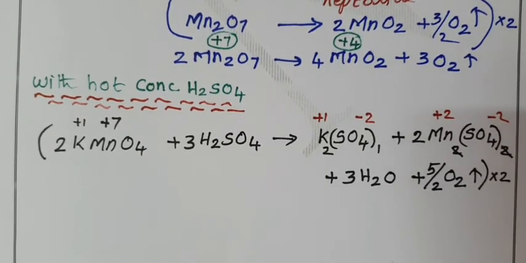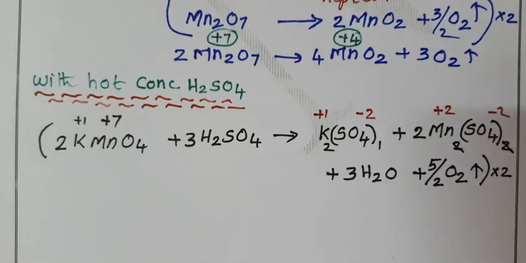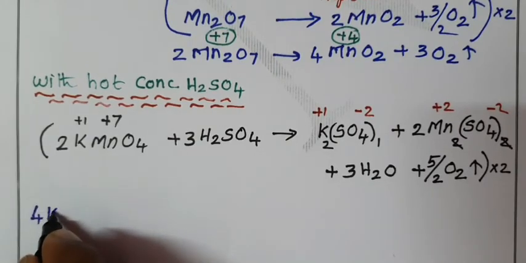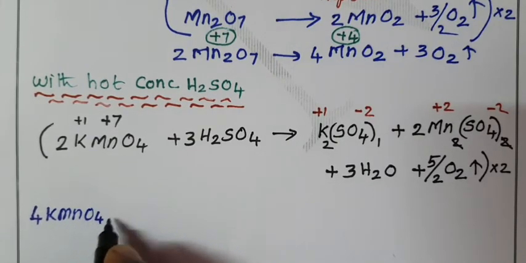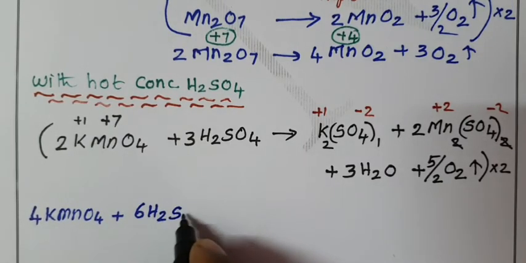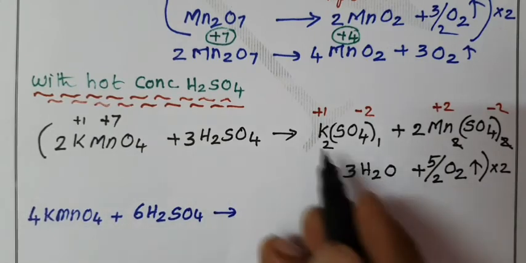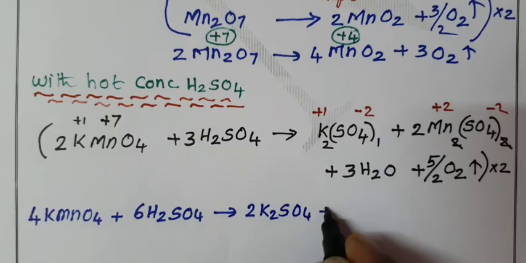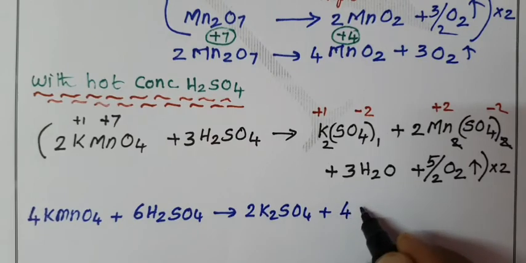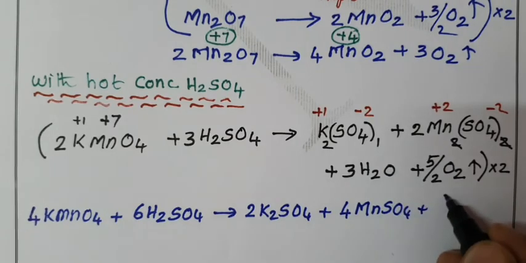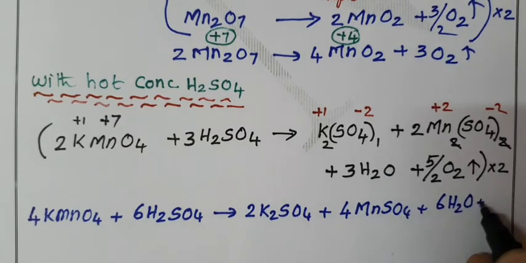When you multiply the whole equation by 2, what is the final equation obtained? 4 KMnO4 plus 2 into 3 are 6 H2SO4 gives, multiplied by 2, 2 K2SO4 plus 2 into 2 are 4 MnSO4 plus 2 into 3 are 6 H2O. Finally, 2 into 5 by 2, 5O2.